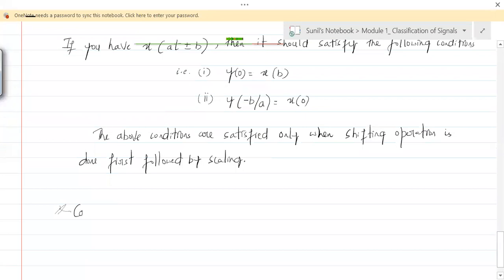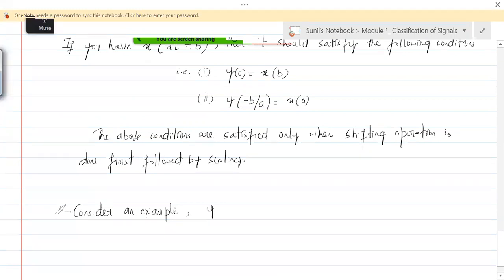Fine. Consider, everybody take down this. Consider an example where we have shift and scale in the same signal.